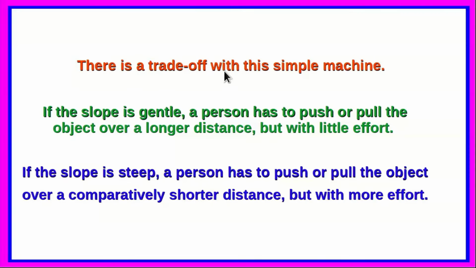Of course, there is a trade-off with the simple machine, because if the slope is gentle, a person has to push or pull the object over a longer distance but with little effort. In contrast, if the slope is steep, a person has to push or pull the object over a comparatively shorter distance, but the effort will be comparatively more. So that is the trade-off I was talking about.